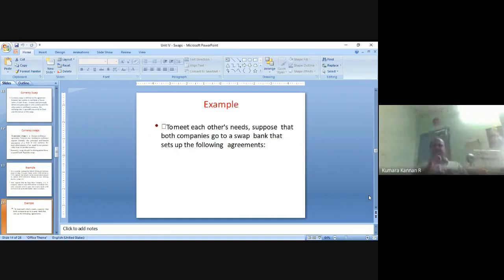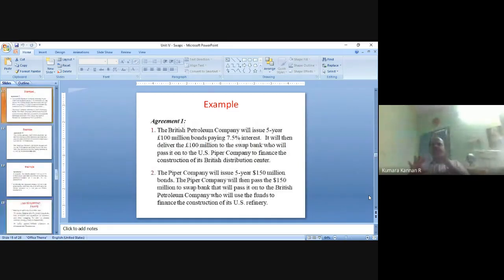To meet each other's needs, suppose both the companies go to a swap bank and they go for a currency swap, right? So what happens in currency swap? Three kinds of agreements are involved, three major transactions happen. The transaction one: the British Petroleum Company will issue 5-year, 100 million pound bonds paying 7.5% interest rate. The swap bank will ask British Petroleum to issue 100 million pounds worth of bonds, 5 years maturity, paying 7.5% interest rate.